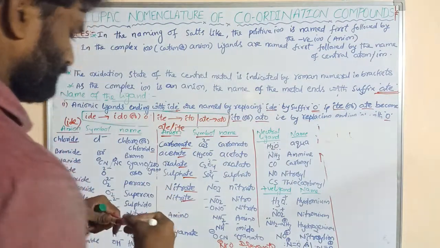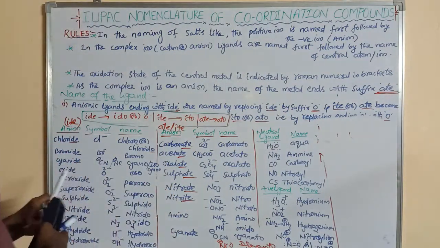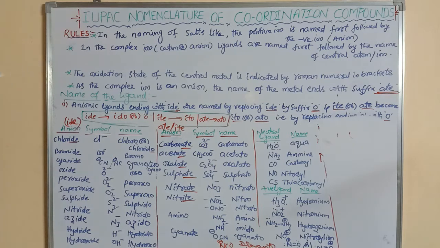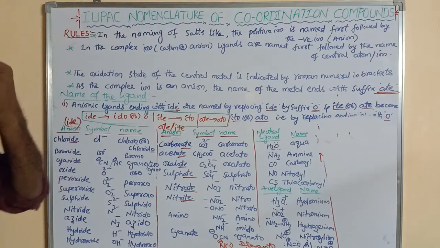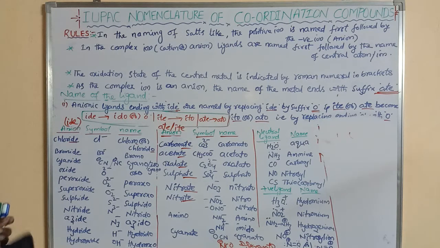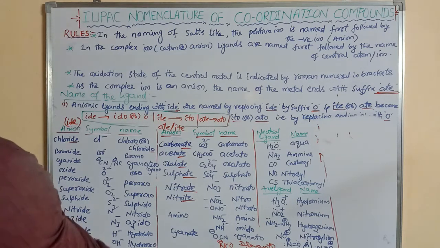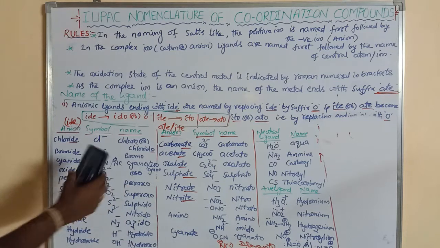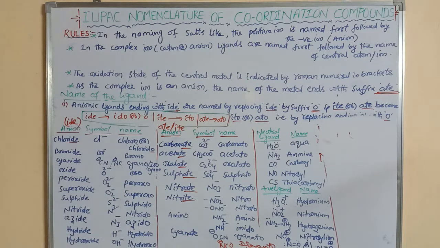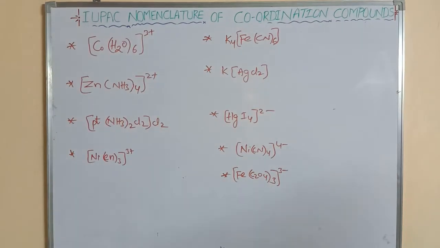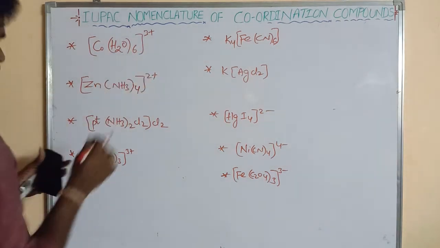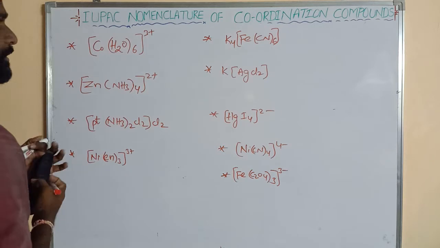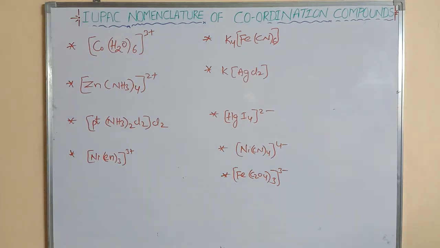Next, these are the rules for the nomenclature of coordination compounds. Now I am going to explain the nomenclature of some compounds. These are the coordination compounds, and now we can write their names.